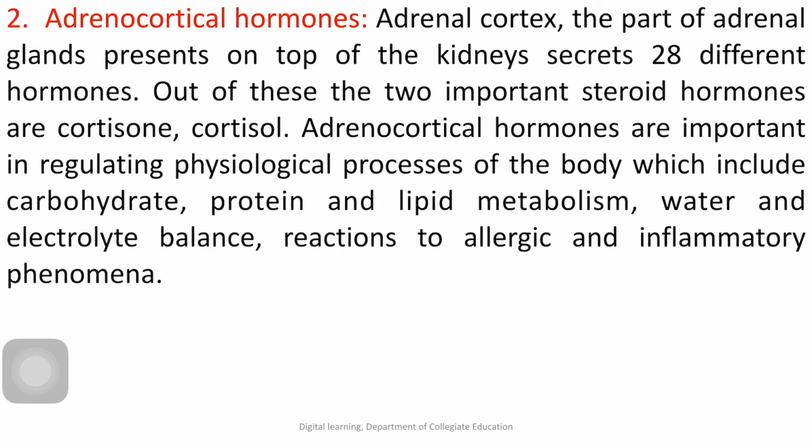Adrenocortical hormones are very important in regulating physiological processes of the body, which include carbohydrate metabolism, protein metabolism and lipid metabolism, and also they are important for water and electrolyte balance and reactions to allergic and inflammatory phenomena.